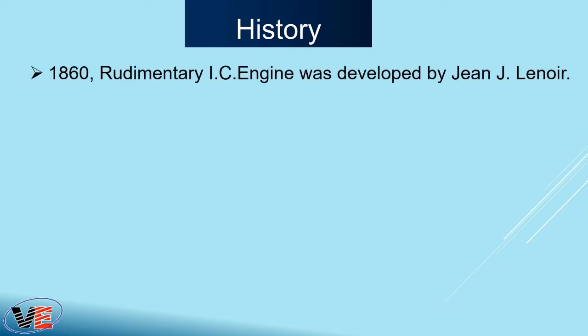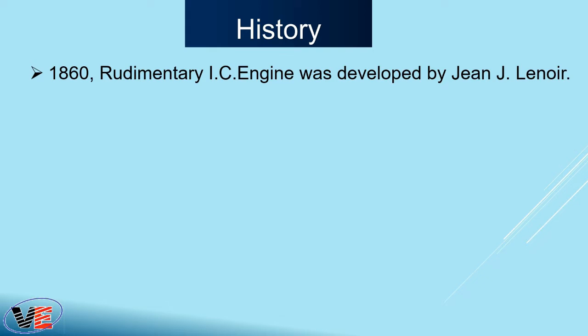So first, in 1860, the rudimentary IC engine was developed by Jean-Joseph Lenoir. He was a Belgian engineer. He invented an electric spark ignition engine. He developed the first internal combustion engine in which he burned coal gas and air, and that mixture was ignited with the help of a spark. That spark at that time is known as a jumping spark.